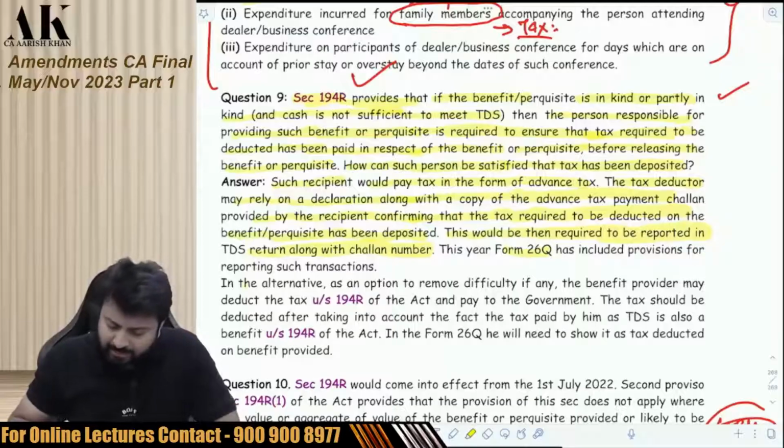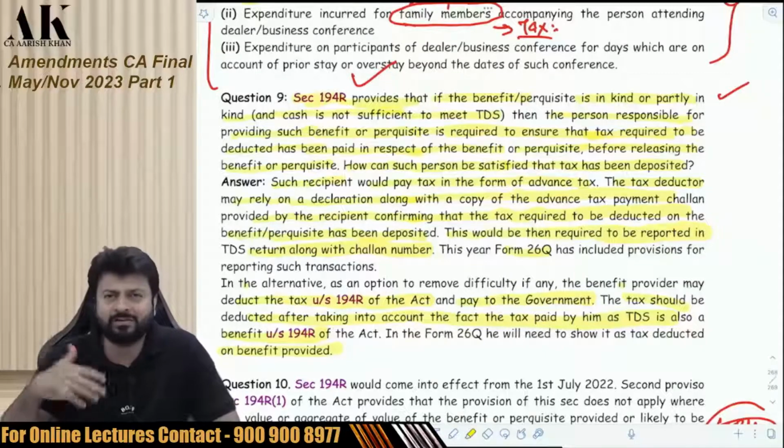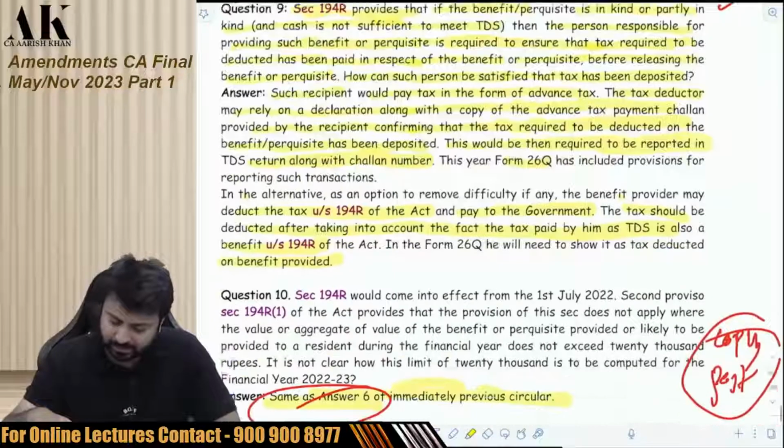In the alternative, as an option to remove difficulty, if any, the benefit provider may deduct the tax under 194R and pay the government. The tax should be deducted after taking into account the fact that the tax paid by him as TDS is also a benefit under 194R. In Form 26Q, he will need to show it as a tax deducted on the benefit provision. Okay. So you have to take the advance tax challan from the other person. That's it. Nothing great as such.